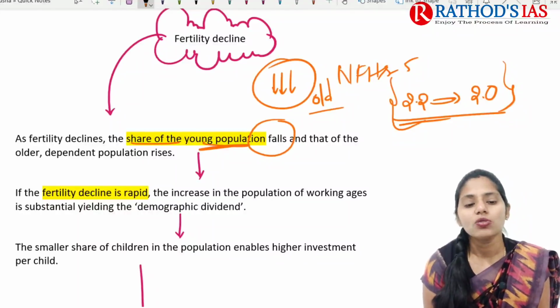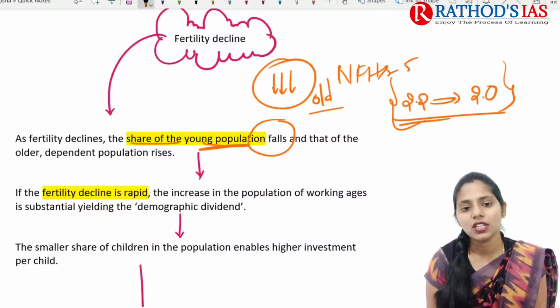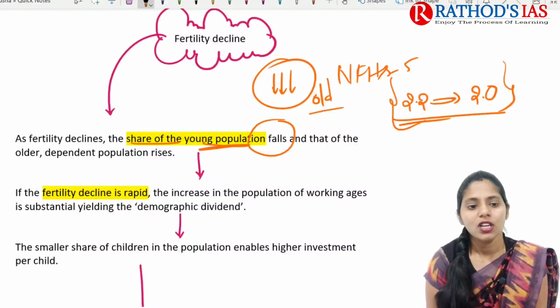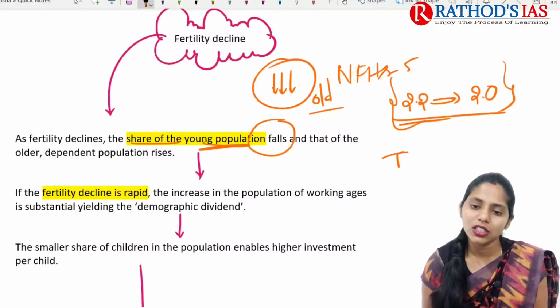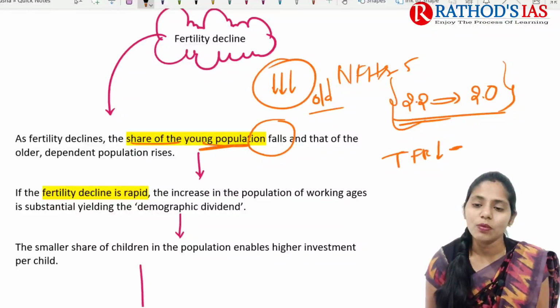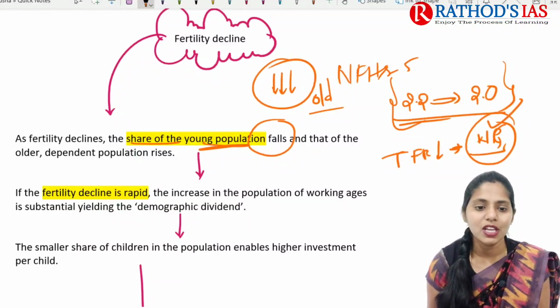And the share of older and other dependents rises. So because of fertility decreasing, we can see a decrease in the younger population, and on the other side the older population is going to rise. If the fertility decline is rapid, there is an increase of the working age population, substantially yielding this demographic dividend. For example, if you see the TFR which is decreasing now, at present the working group people who are present are working.